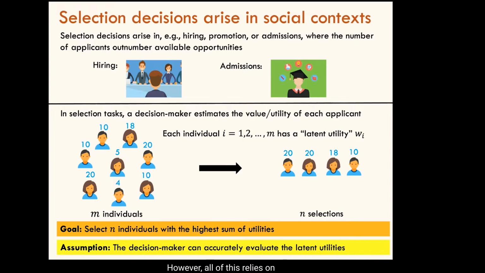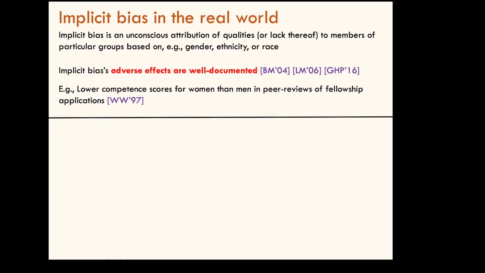However, all of this relies on the assumption that the decision maker can accurately observe the latent utilities. In reality, the latent utilities observed by the decision maker can be skewed due to their implicit bias. Implicit bias is an unconscious attribution of qualities or lack of qualities to members of certain social groups based on race, gender, or ethnicity. Decision makers are not consciously aware of their implicit bias. Hence, even a decision maker who is genuinely trying to select the best applicants can underestimate the latent utilities of applicants in certain affected groups.